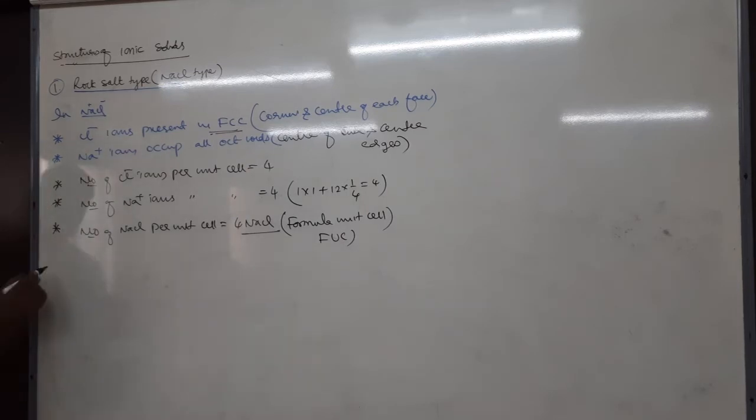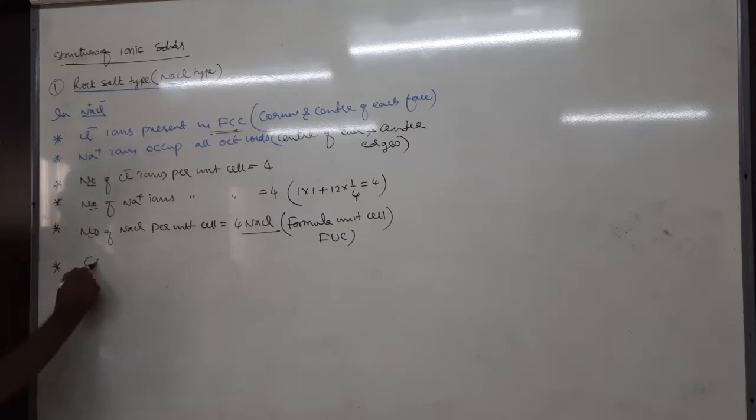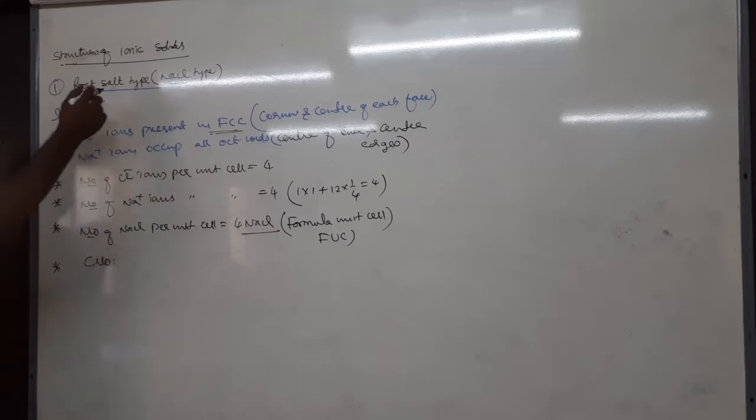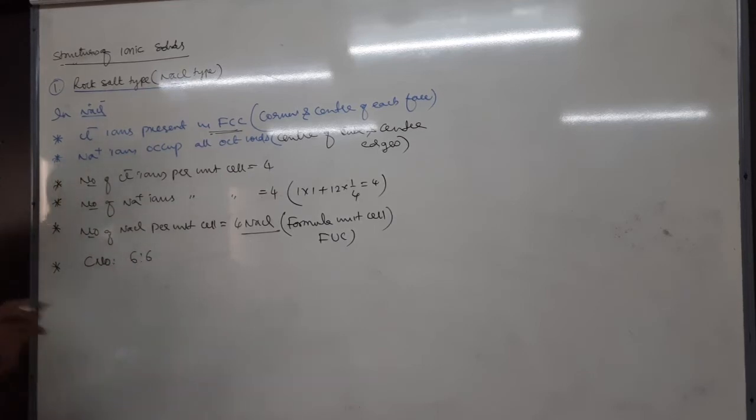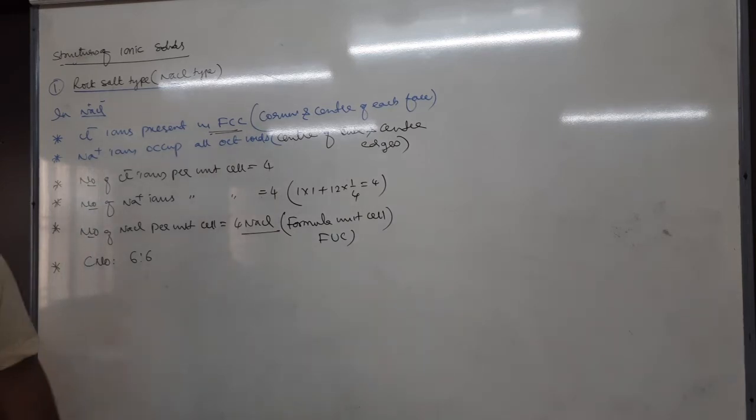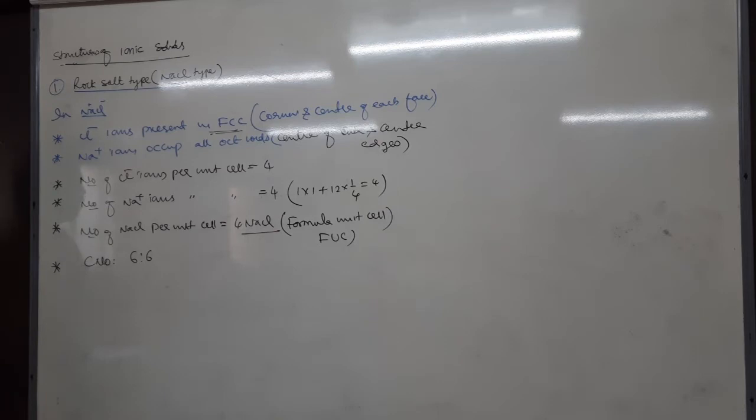Okay, next is what is the coordination number? We know that coordination number of NaCl type, rock salt type, is always 6:6. To calculate coordination number, there is no short form, no shortcut method. We have to remember it. Sodium chloride 6:6, cesium chloride 8:8. So therefore, the coordination number is 6:6.